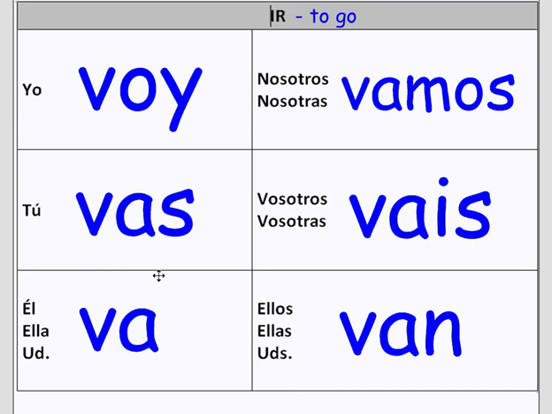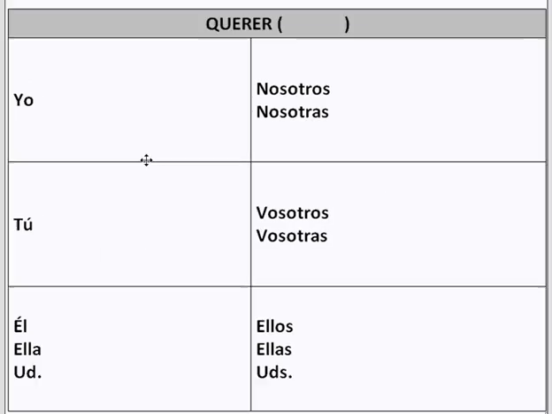Now in this case, you could almost pretend that it is an AR verb, var, and then you would receive tú vas, él va, ella va, nosotros vamos, vosotros vais, ellos van. You can almost think of it as a pattern like that, the only difference being the yo form is voy. The next verb is querer, which means to want.